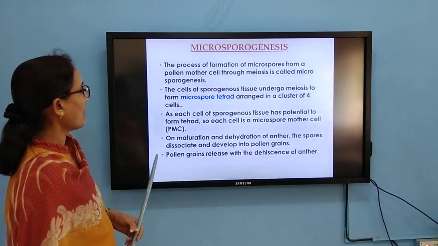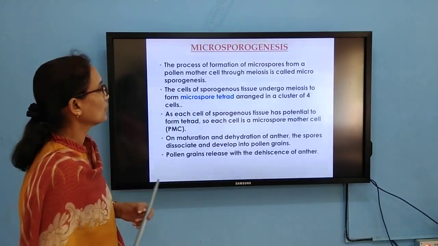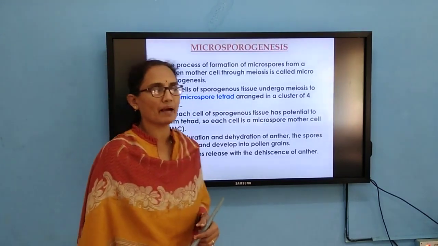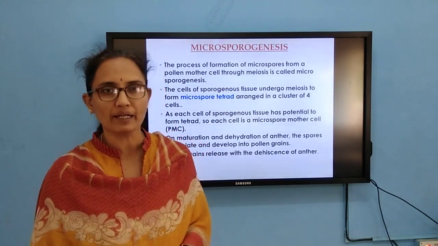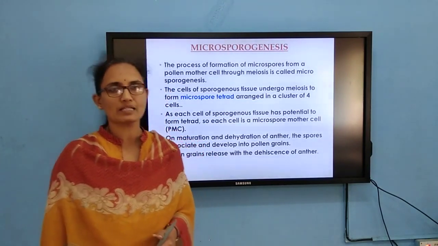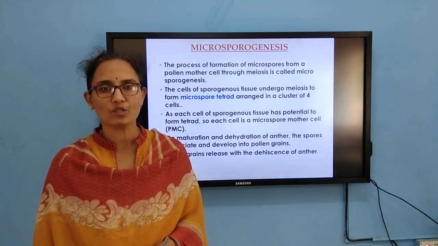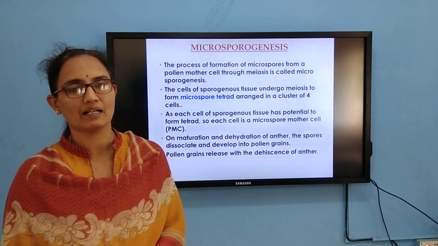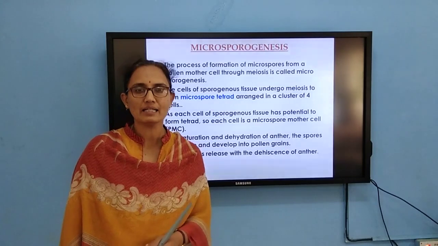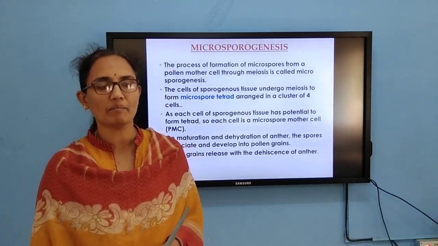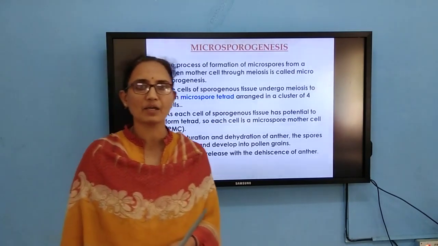So, the process of formation of microspores from a pollen mother cell through meiosis is called microsporogenesis. Each cell in the sporogenous tissue is capable of developing into a microspore mother cell or pollen mother cell. During this process, these cells undergo a kind of division, that is meiosis.